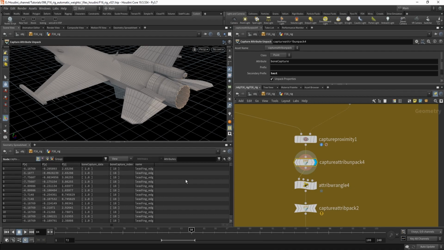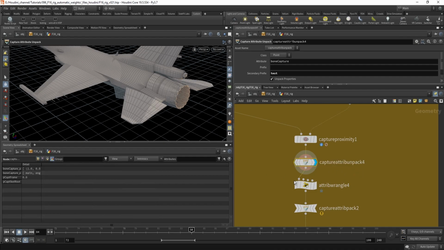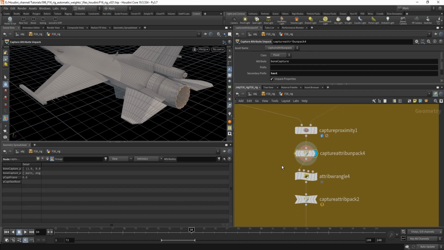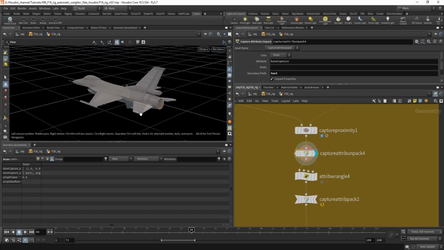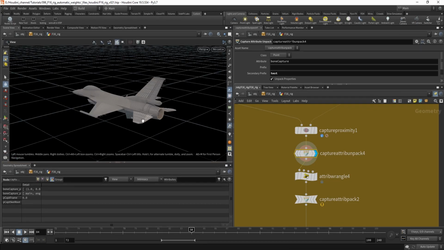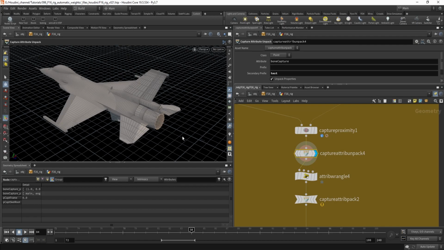So you see the attributes change and you get some new attributes, and now we can use them to edit the weights and which bone is assigned to which point.